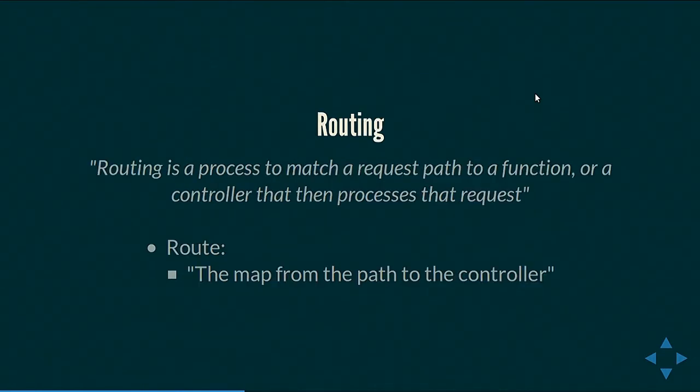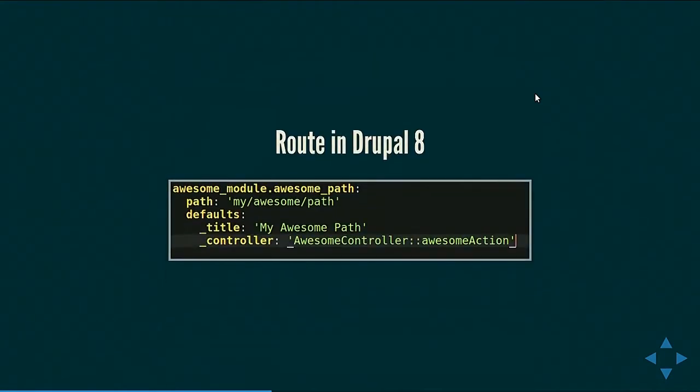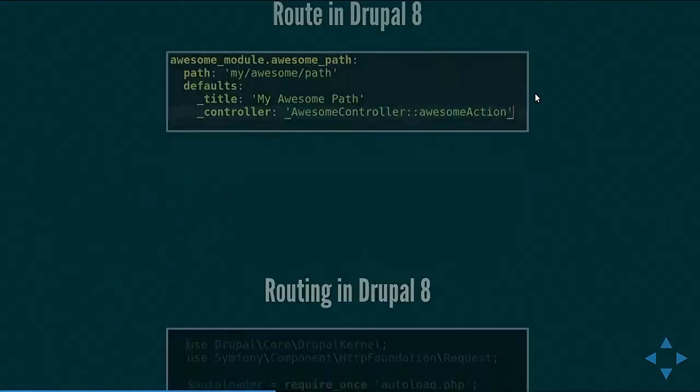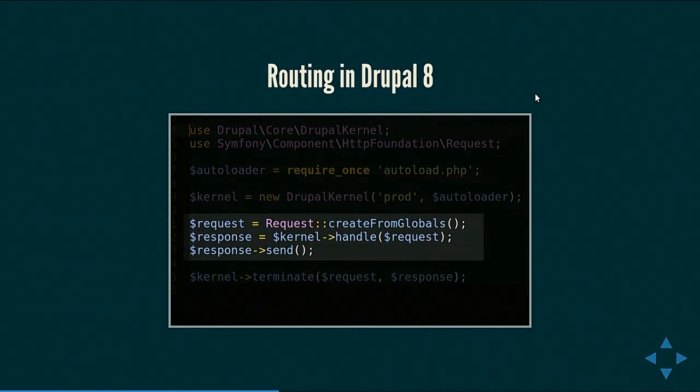Routing is a process to match a request path to a function in Drupal 7, and a controller in object-oriented Drupal 8, that then processes that request. And a route is this map from path to controller. In Drupal 8, the Routing component of Symfony allows us to create a route in the routing.yml file. So in this case, the path, again, my awesome path, is mapped to this controller, awesome controller object, and its awesome action method. And this is the code, again, the same 3 lines. But you will notice here the handle function is actually the one that is passing the control to routing.